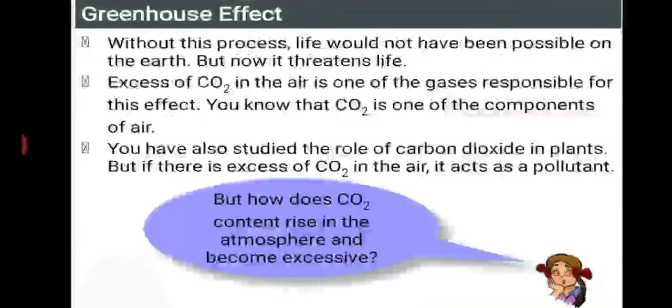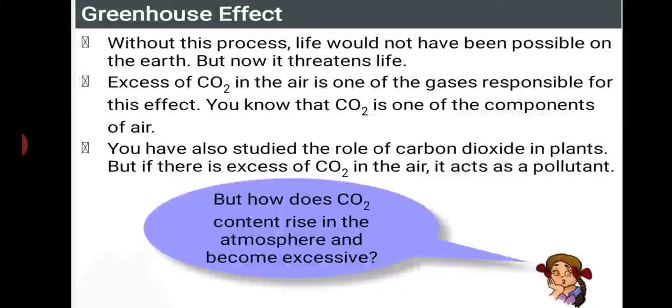Without this process, life would not have been possible on the earth. But now it threatens life, isn't it? Excess carbon dioxide in the air is one of the gases responsible for this effect. We all know what happens because of excess carbon dioxide. Carbon dioxide is a main gas that traps heat. Since more carbon dioxide particles are present, they trap the heat from the sun and increase the temperature of the earth.